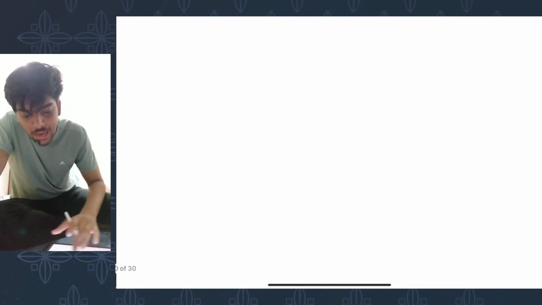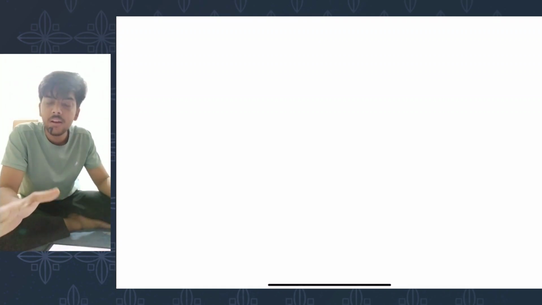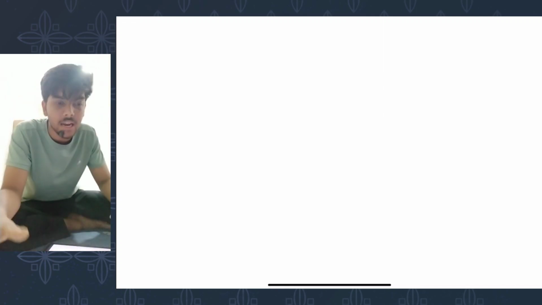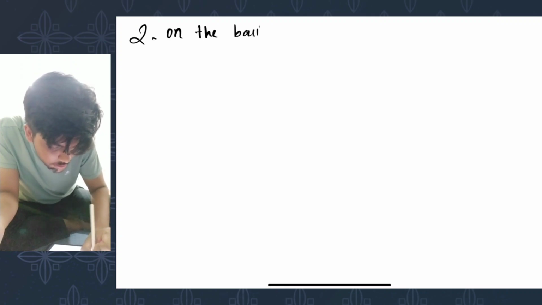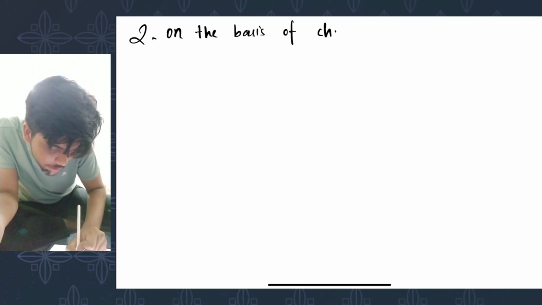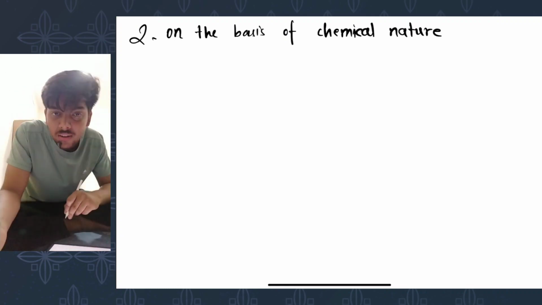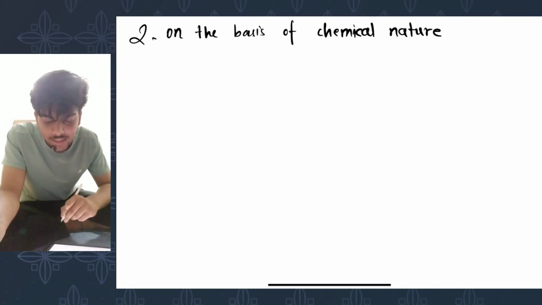Next. So that was on the basis of structure of side chain. Amino acids have been divided into various categories on the basis of the structure of the side chain. Up next, we have on the basis of chemical nature. That is, once you form a solution of amino acid, does it give basic nature, neutral nature, or acidic nature?